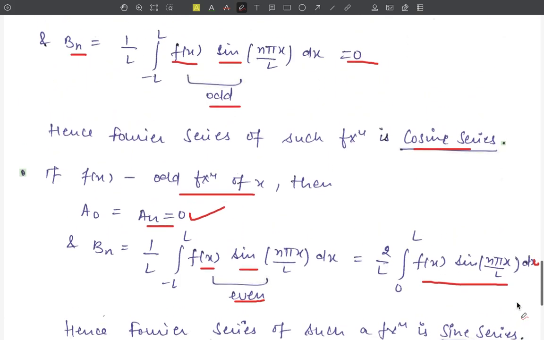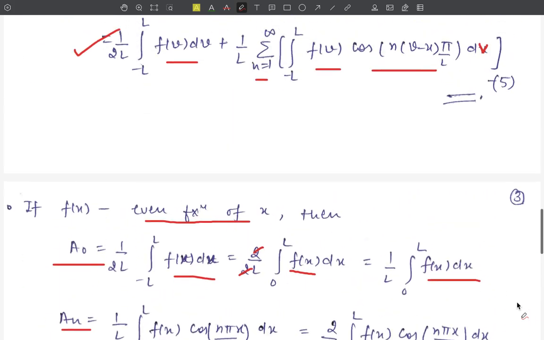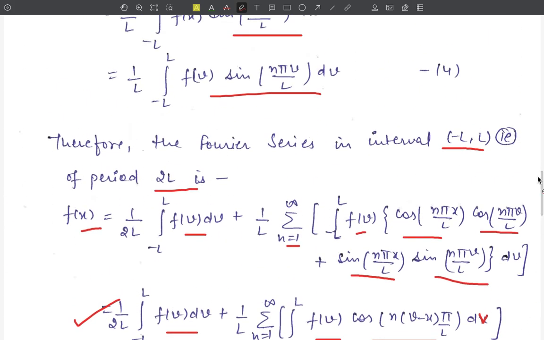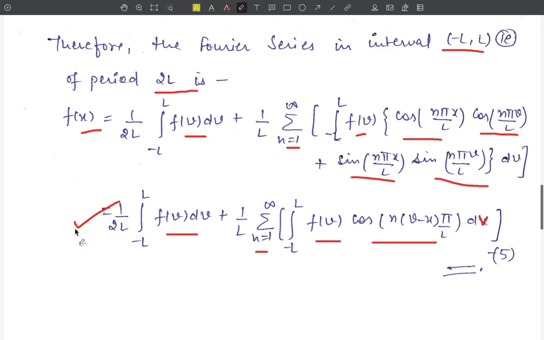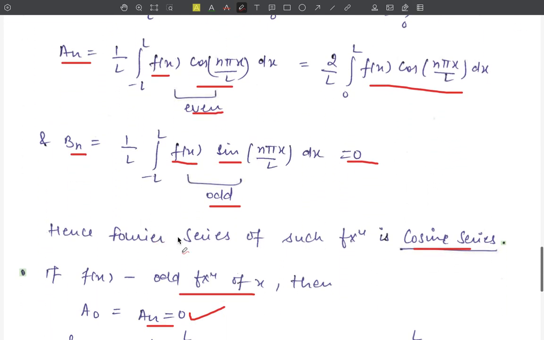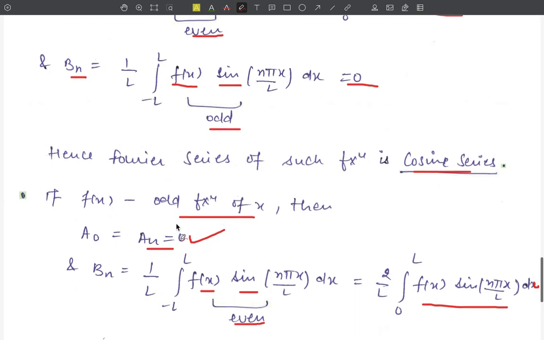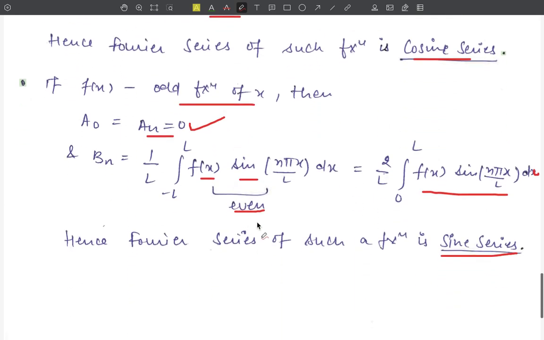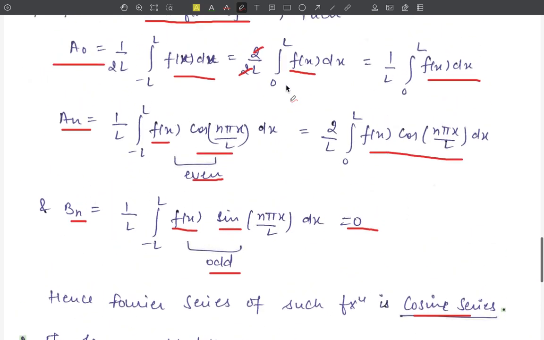Okay, so this is it about the Fourier series in the interval minus L to L. These are the special conditions: if f(x) is an even function we get a cosine series, and if f(x) is an odd function we get a sine series. This is all about it.